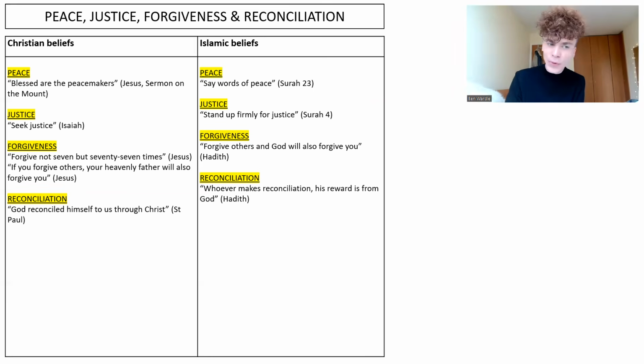Forgiveness. Why is forgiveness important? Well, Jesus said to forgive not 7, but 77 times. And he's not telling his followers to keep an exact tally, but the message behind that quote is that you should not tire of forgiving. You should always be ready to forgive others. Don't limit how many times you will forgive.